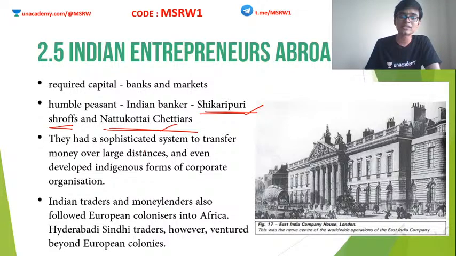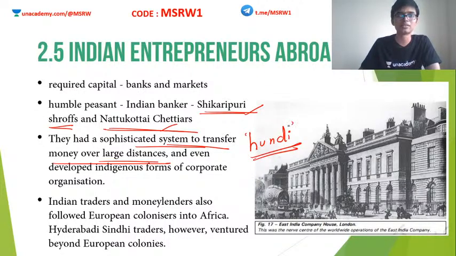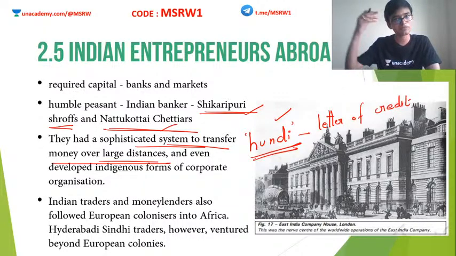They had a sophisticated system to transfer money over large distances. Have you heard about this term Hundi? Hundi is a very famous term that was asked in this year's UPSC prelims. This is actually a letter of credit. So such systems existed even in very old times in India, even in ancient times. So the Indian financial market was sophisticated even before the Europeans came here.